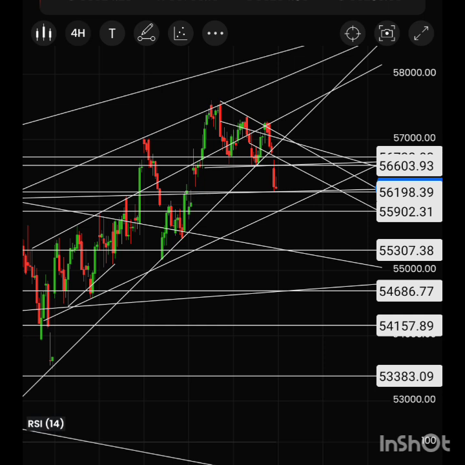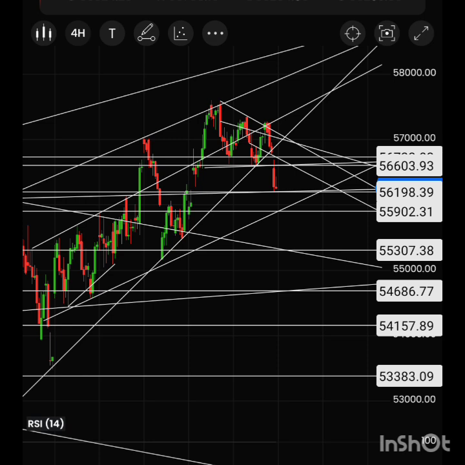Bank Nifty now depends on the HDFC Bank performance. ICICI Bank gave a slightly positive result, so let's see on Monday. If you check the Bank Nifty stocks, HDFC Bank is showing a negative trend, and Axis Bank I already mentioned was in a bearish pattern.